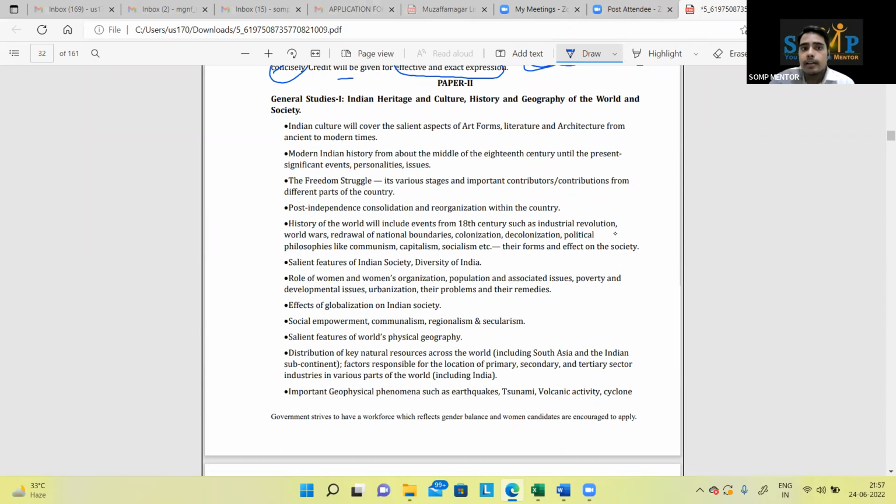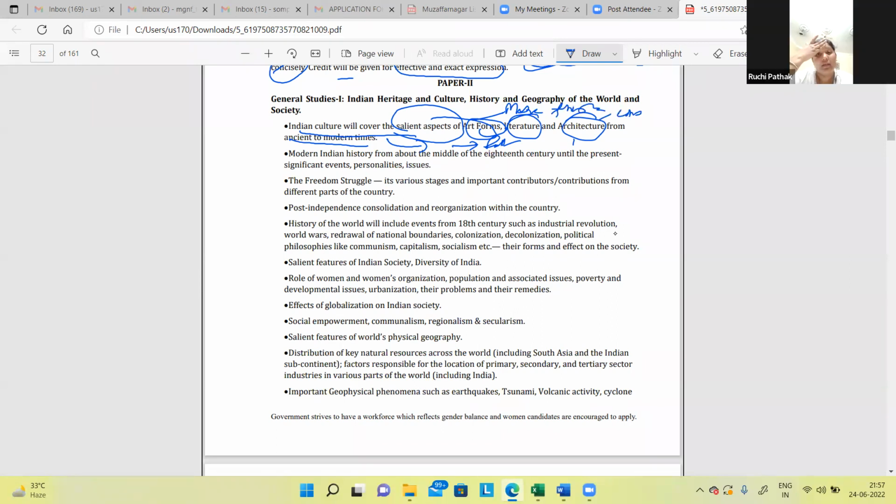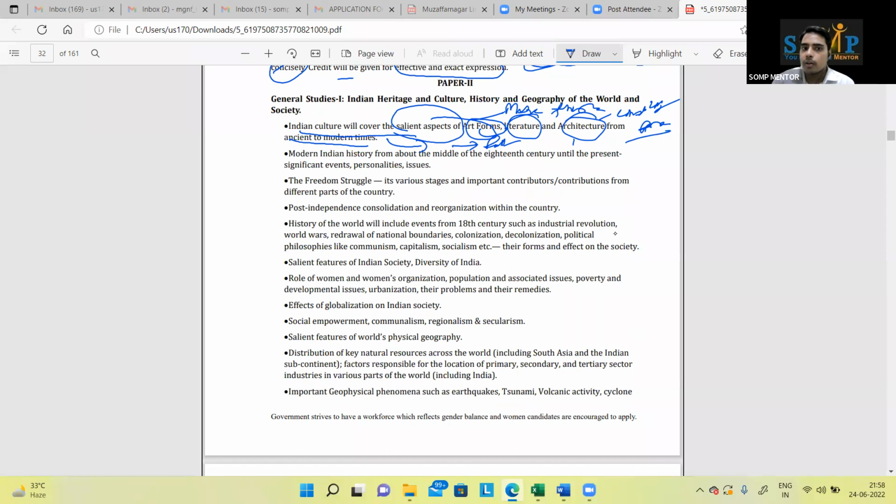Now, General Studies Paper 1, Indian culture, where we cover the salient aspects of art forms, literature, architecture, ancient to modern times. Okay. If you find anything related to this in news, consider this as a part of mains now. First, you should know that art forms include everything: music, theatre, paintings, okay, dance forms, all these things.